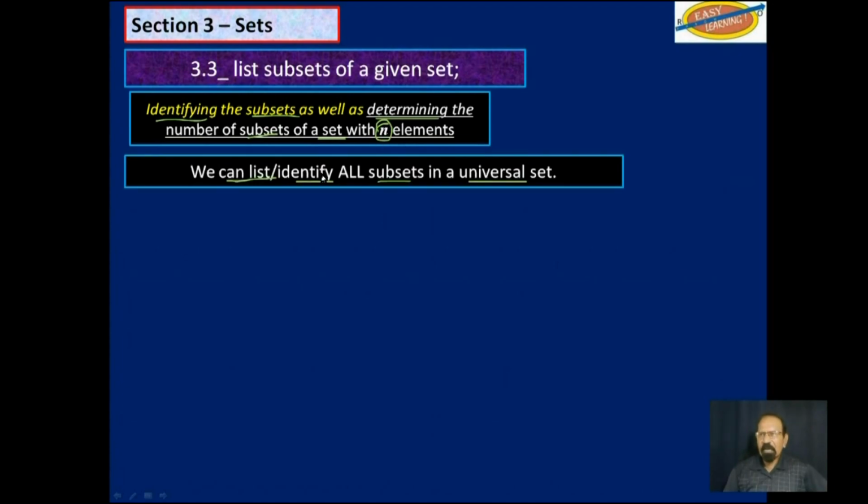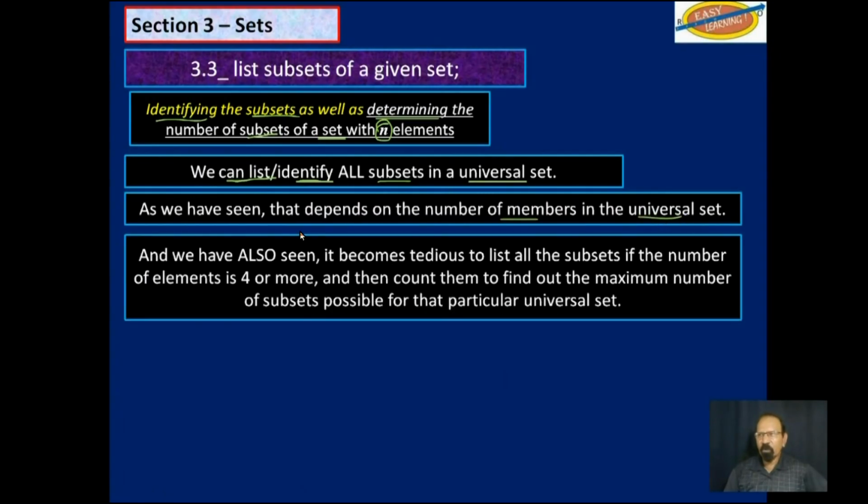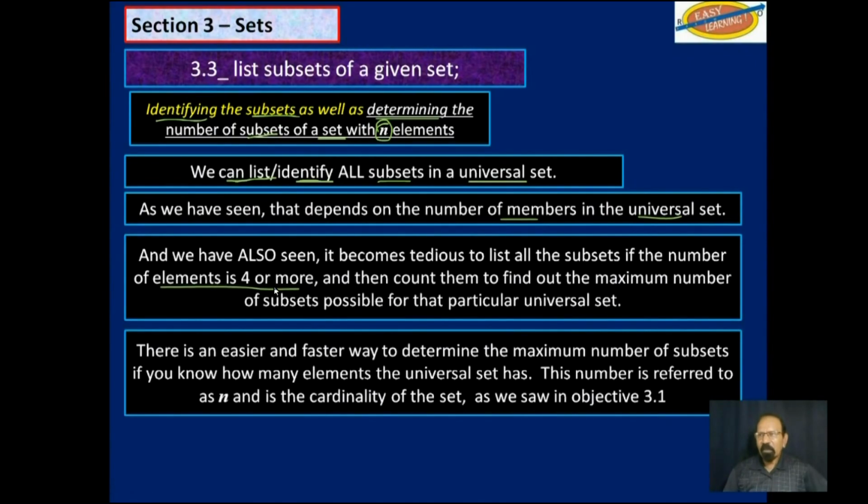We can list and identify all the subsets in a universal set. But as we have seen, that depends on the number of members in the universal set, and it could get very complicated if you go beyond 4 elements in a set. Now, there is an easier and faster way to determine the maximum number of subsets if you know how many elements the universal set has. That number, as we learned before, is referred to as the cardinality of the set, and it is given the symbol n, as we saw in objective 3.1 in the last video.